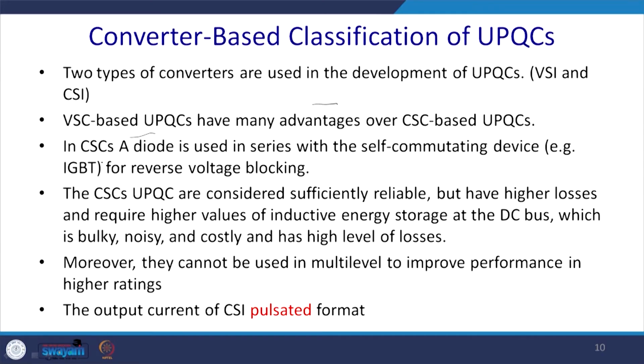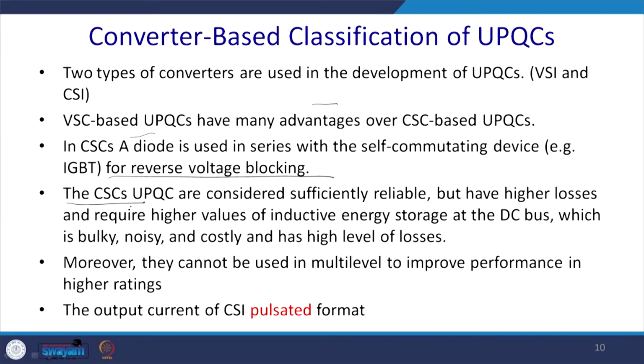In the case of the current source, a diode is used in series with the self-commutating devices such as IGBT, and we require reverse blocking voltage. That adds to the cost. Generally an IGBT has an anti-parallel diode, so bidirectional current operation, which is required in the case of the VSC, voltage source converter, is automatically provided.